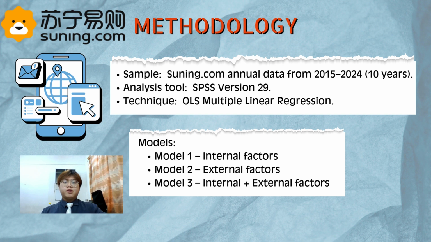Model 2 is external factor. ROA is tested with inflation, exchange rate, interest rate, unemployment, GDP growth, and personal remittance rate. Model 3 is combined model. ROA is tested with both internal and external factor.